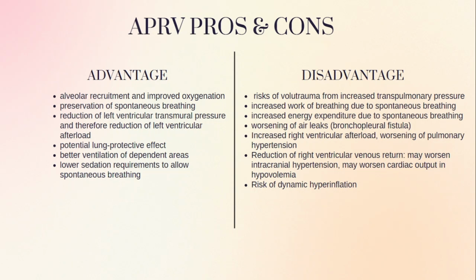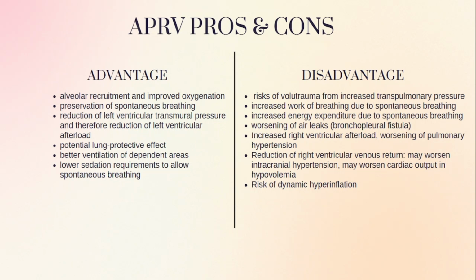What are the disadvantages? There will be a risk of barotrauma due to an increase of transpulmonary pressure. Also an increase of work of breathing and an increase of energy expenditure due to spontaneous breathing. There is a worsening of air leak, and an increase of right ventricular afterload, which also worsens pulmonary hypertension.